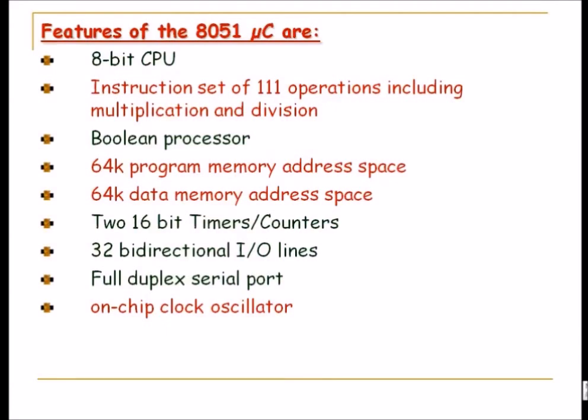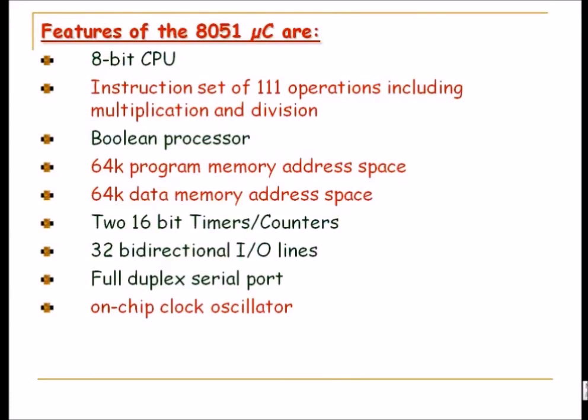Combined, it makes 8 fours 32. So there are 8 IOs available per port, and they get you 32 IOs available, which are bidirectional, meaning that you can read and write both, data can be input, data can be output. So it can come in, it can go out. So they are bidirectional I/O lines available to you.